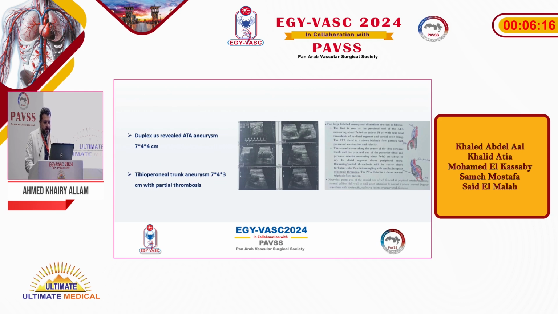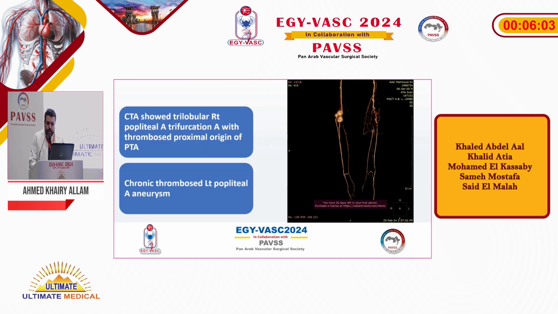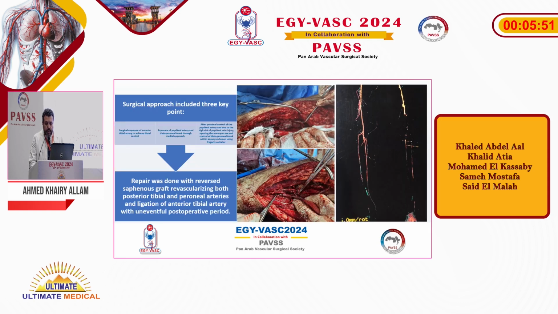Initial duplex revealed an anterior tibial artery aneurysm sized 7 by 4 by 4 centimeters, and a tibioperoneal trunk aneurysm 7 by 4 by 3 centimeters with partial thrombosis. Diagnostic CT angiogram shows a trilobular right popliteal artery trifurcation aneurysm with thrombosed proximal origin of the posterior tibial artery, and a chronic thrombosed left popliteal artery aneurysm. So surgical repair was decided.